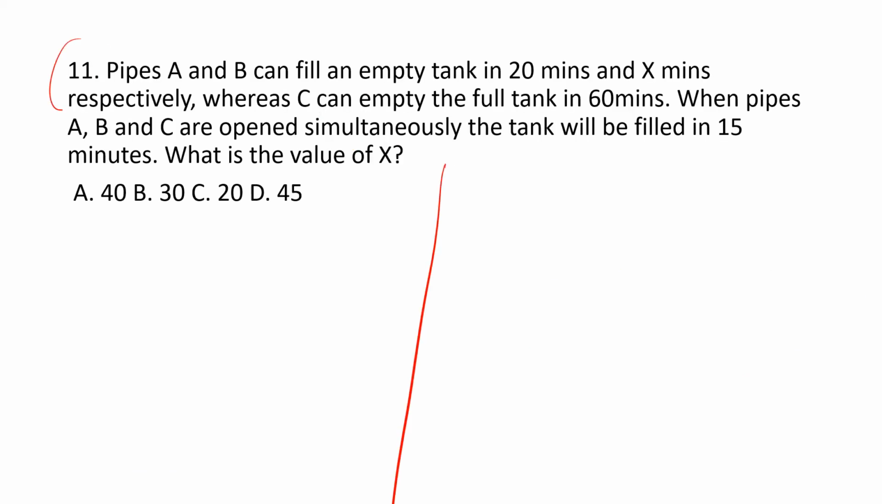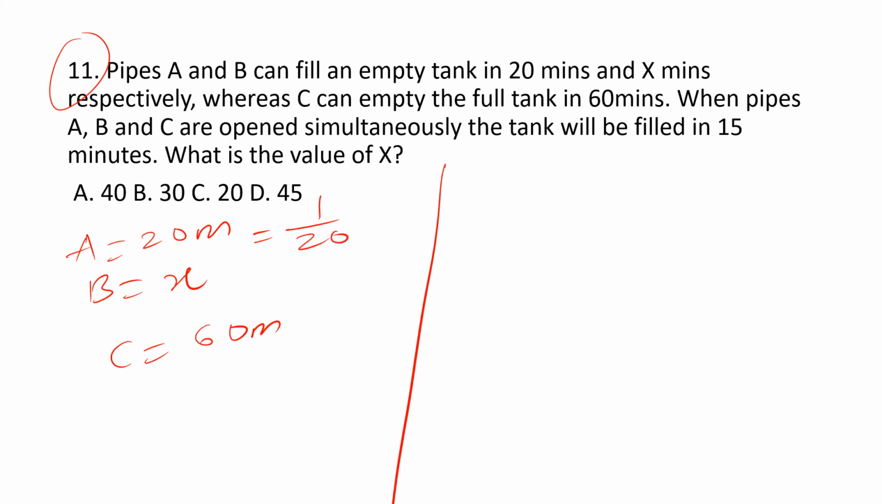Guys, your time and work, I think this is related to pipes and cisterns. Pipes A and B can fill the empty tank in 20 minutes and X minutes respectively. A can fill in 20 minutes, B can fill in X minutes, C can empty it in 60 minutes. If A can fill in 20 minutes, in 1 minute it can fill 1 by 20th part of the tank. B in 1 minute can fill 1 by xth part. C can empty 1 by 60th part of the tank.